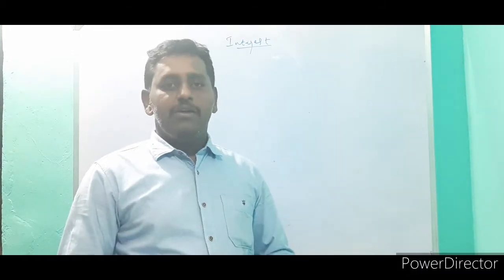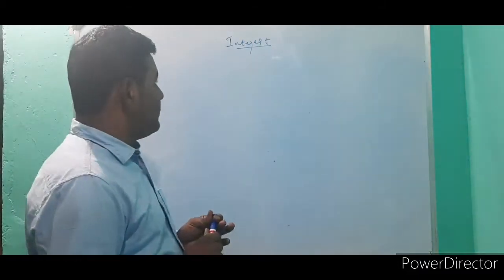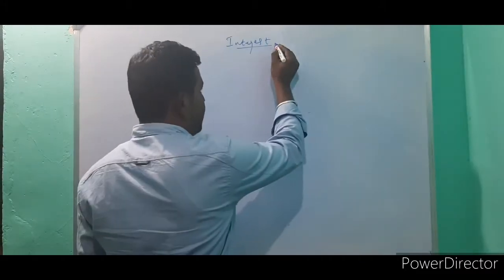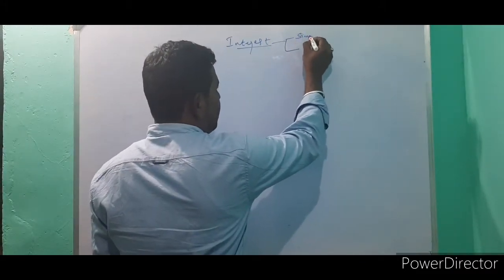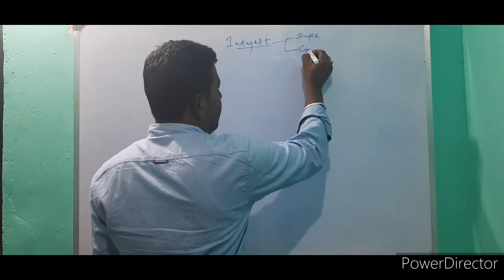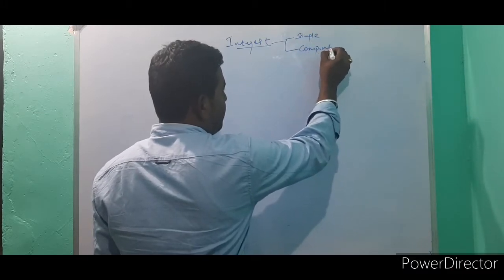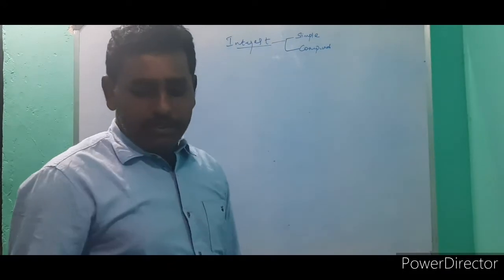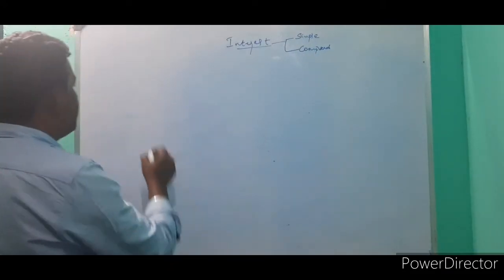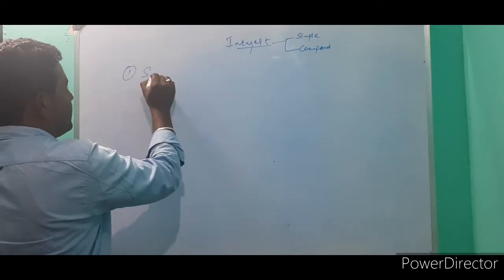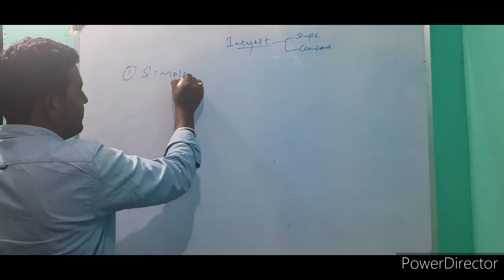Mainly the interest is used in the banking system. There are two types of interest, simple and compound. First we learn simple interest.